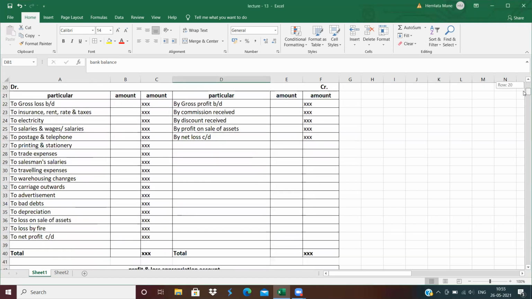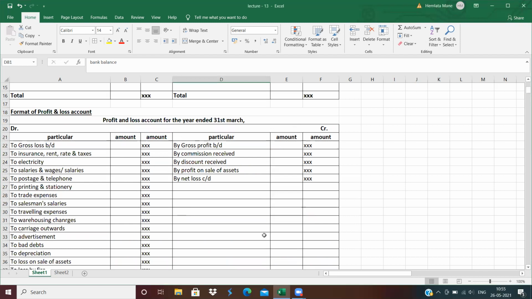Now the next statement is the profit and loss account. The profit and loss account is also a nominal account. What is the rule of a nominal account? Debit all expenses and losses, and credit all incomes and gains. In the P&L statement also, there is a debit side and a credit side. The debit side records all the expenses, and the credit side records all the incomes. All the office related expenses are recorded in a P&L statement. Clear? All factory related expenses should be recorded in a trading account, and all office related expenses should be recorded in a profit and loss account.